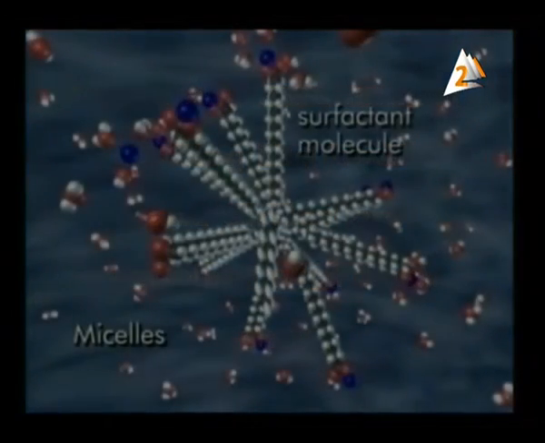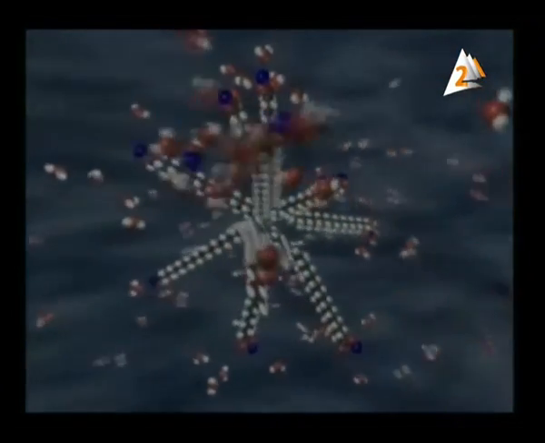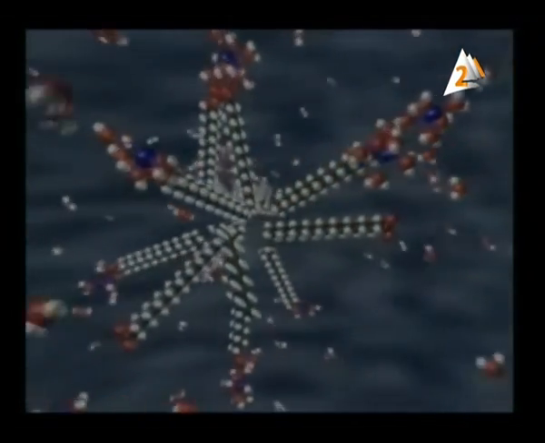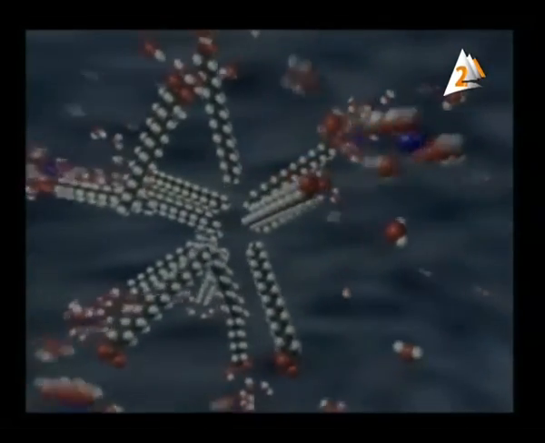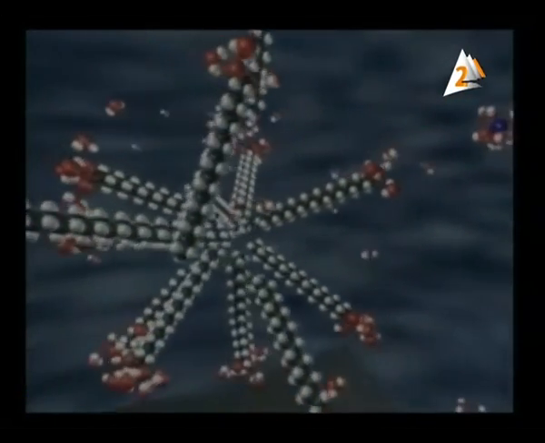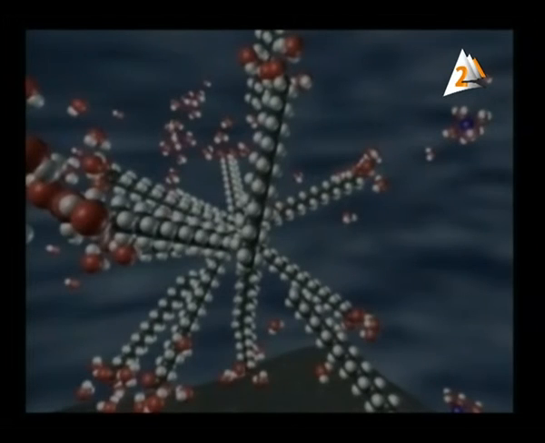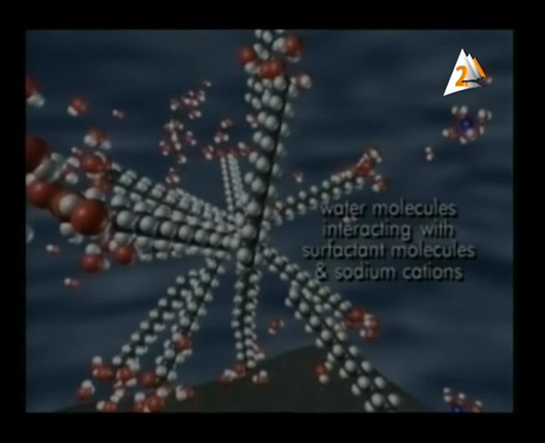As shown on the screen now, here is the detergent molecule: the tail, which is hydrophobic, and the head, which is hydrophilic. The tail is a carbon alkyl chain, and here the head is an ionic group.